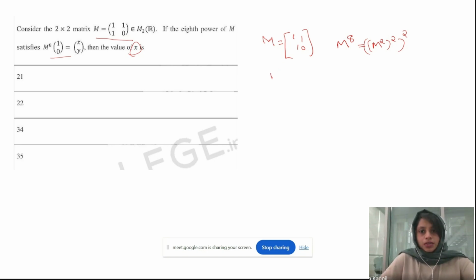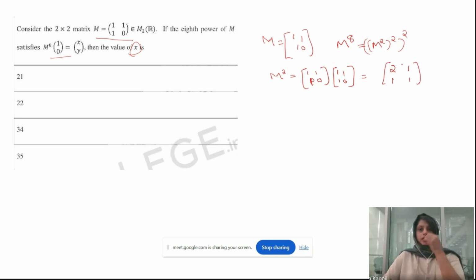So M square is 1, 1, 1, 0 times 1, 1, 1, 0, which will be equal to 2, 1, 1, 1. This will be our M square.